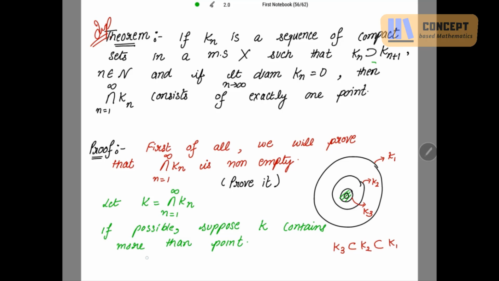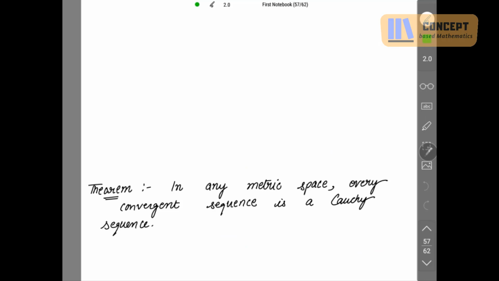Right? Then what can we say about the diameter of K? This diameter of K will be positive because this K contains not one point but more than one point, and the distance between the points is positive. So I have taken this diameter of K to be greater than 0, because the distance between 2 points can be as small as possible, but it is a positive distance. Hence the diameter of K is positive.